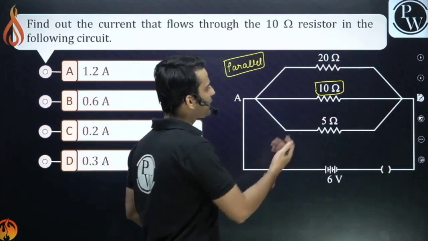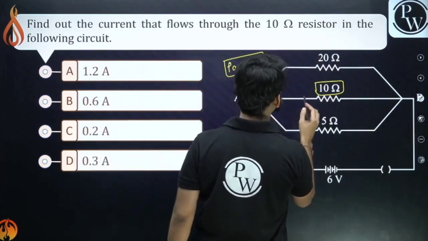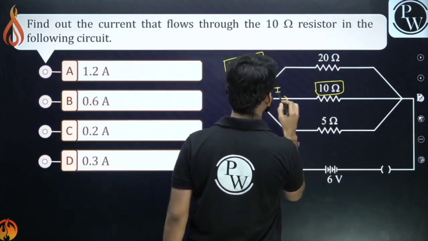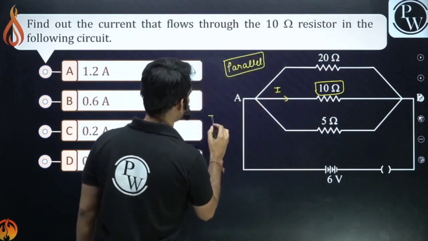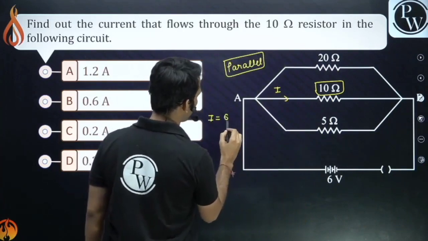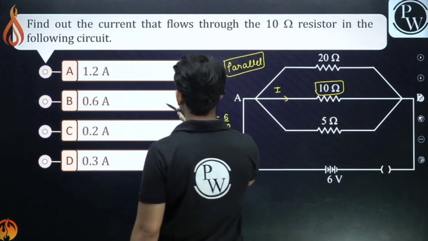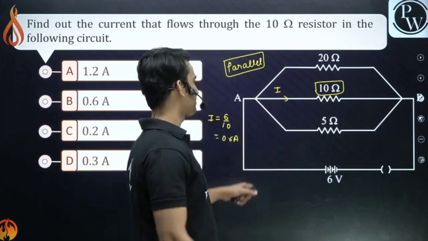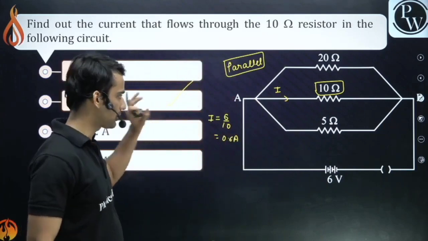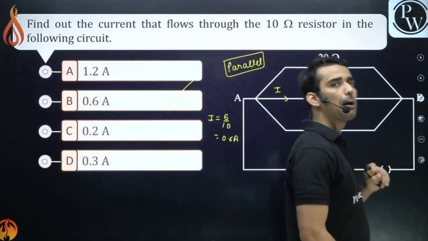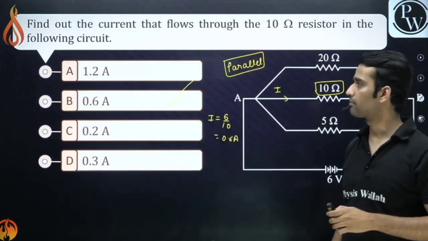Clear? So if I ask you to find the current through this, what is the current I? By Ohm's law, current would be voltage upon resistance. Isn't it 0.6 ampere? Direct question. 0.6 ampere. Just use the concept that voltage is the same in parallel combination.